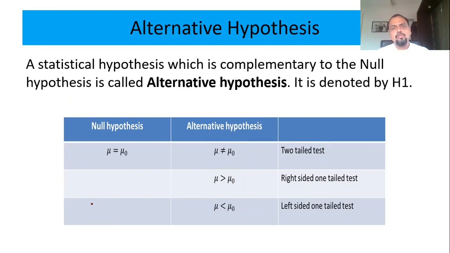The first step is to understand your problem statement, to understand the data, the level of measurement, and then you have to decide null and alternative hypothesis. For your simplification, you only say it is not equal to, that is two tail, or it is greater than or less than, that is one tail.